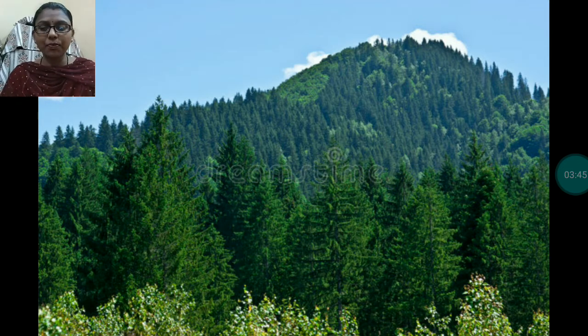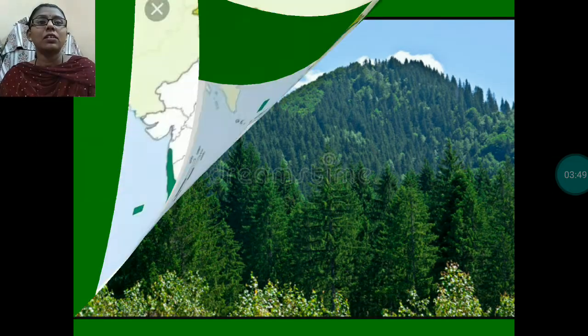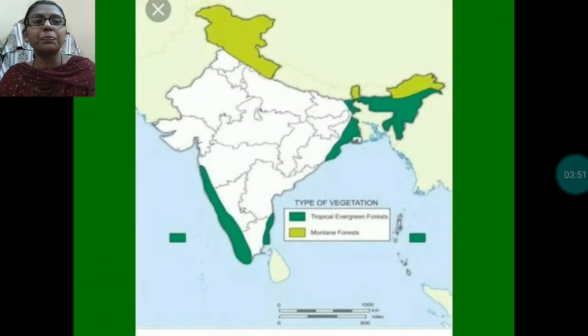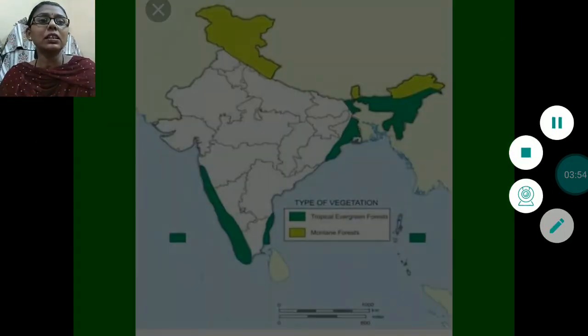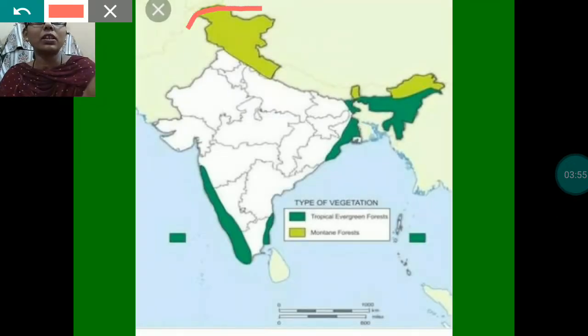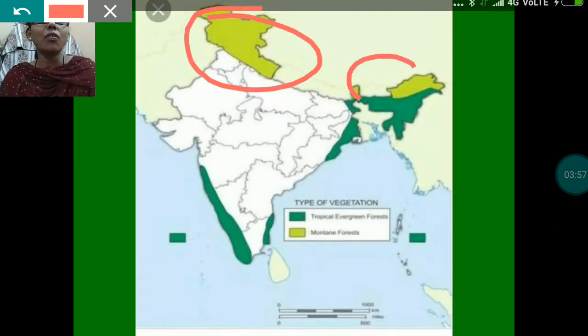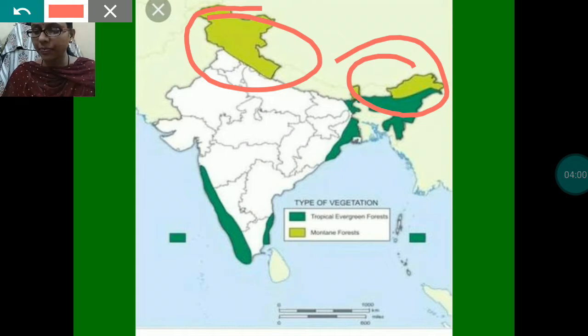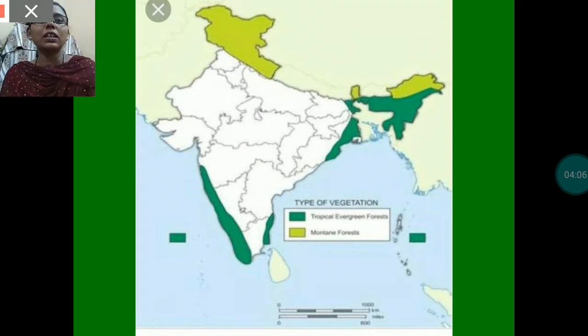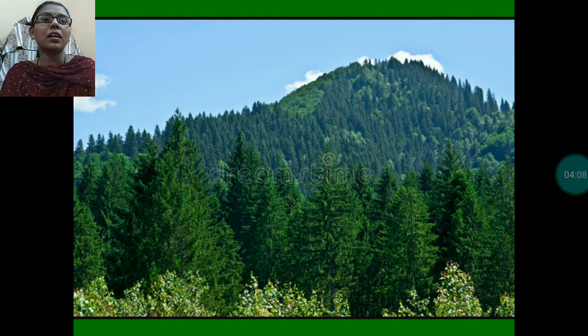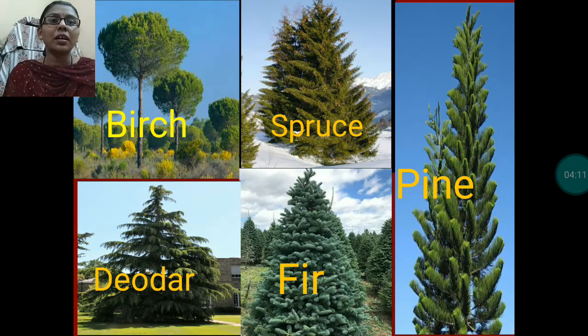These forests are found in the higher slopes of the Himalayas. Through the map I have shown these forests are found in these higher slopes of the Himalayas. Clear? And the Nilgiri hills in the south. The main trees of these forests are birch, deodar, spruce, fir and pine.